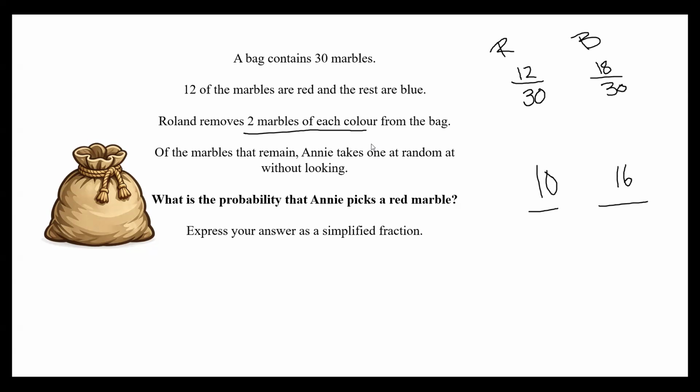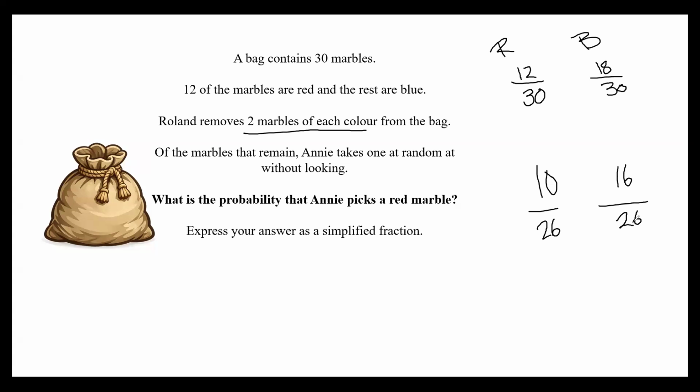Incredible. That's really good. And I'll be honest with you guys, I didn't expect anyone to get that because I haven't explained it yet. But that's brilliant, right? Roland removed 4 marbles, 2 of each colour. So that means that our denominator has changed. It's no longer 30. There's 4 fewer. So there's 26. So 10 over 26 and 16 over 26. Makes sense, yeah? All right.